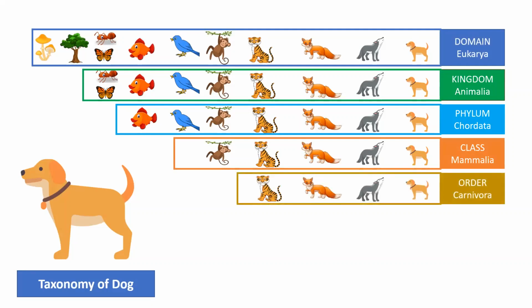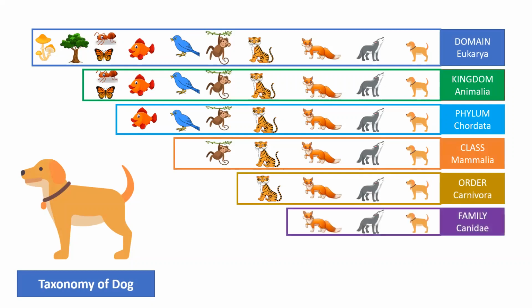Coming to order, what is the order? Order is Carnivora because they are meat-eating animals and they have sharp teeth to tear the meat. So, all animals coming under this category will be under order Carnivora. Family, what is the family of a dog? It is Canidae. All animals coming under the family Canidae are grouped here. For example, wolf, jackals, and dog come under family Canidae.